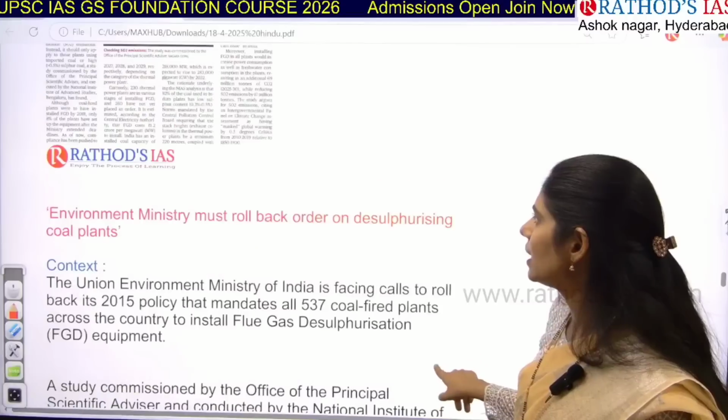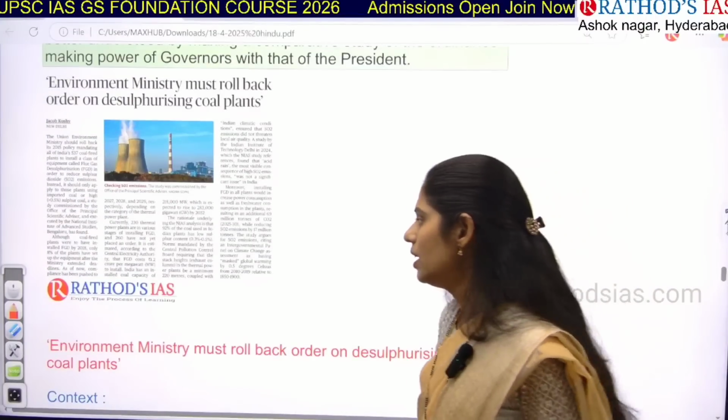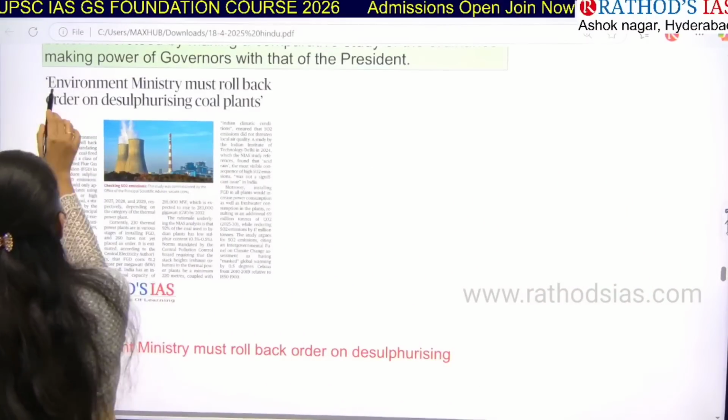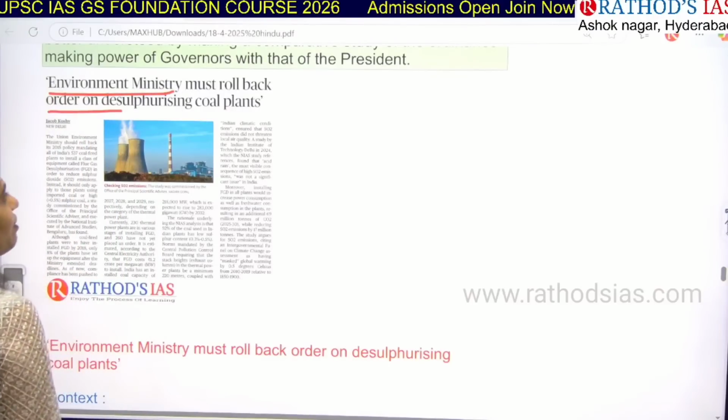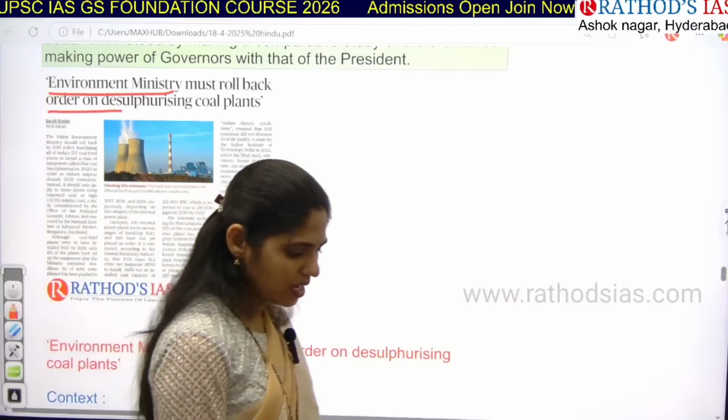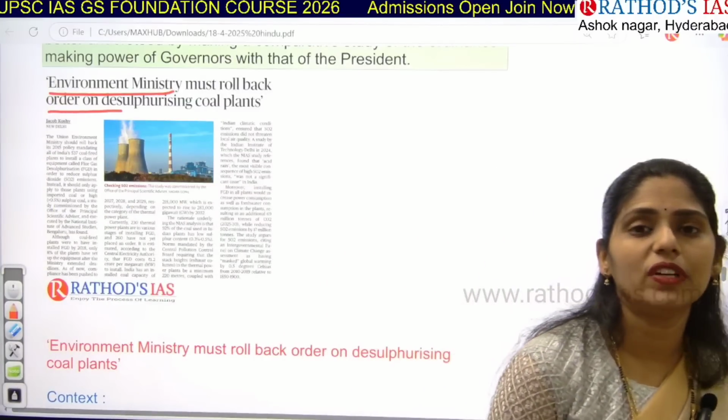And now let us see the next article. The title says, Environment Ministry must roll back order on desulfurizing coal plants. So this is a very, very important topic of the day, guys.